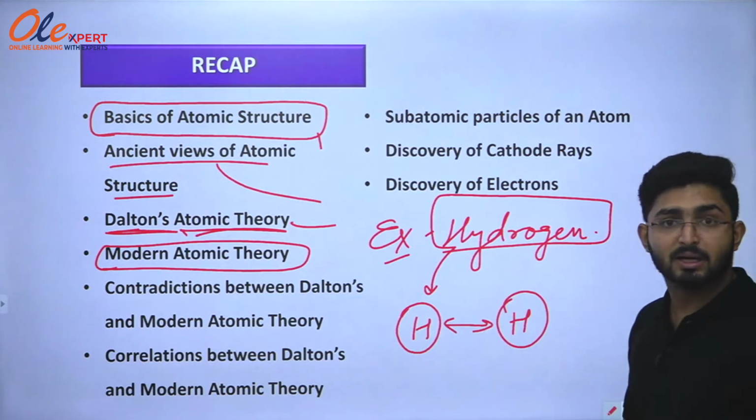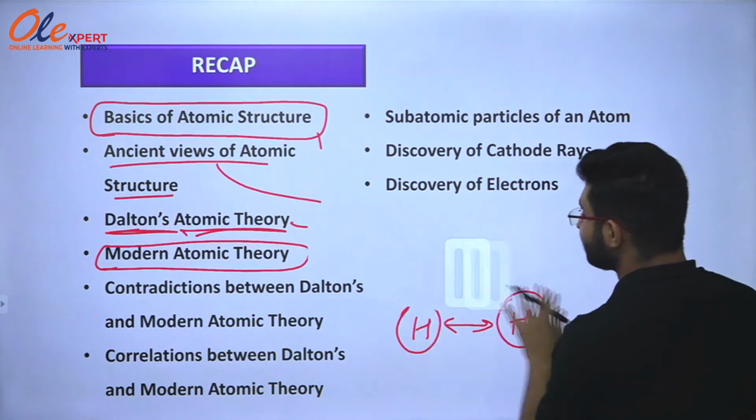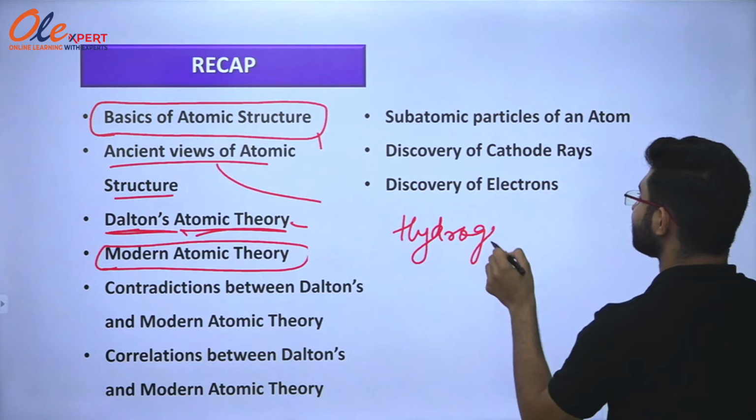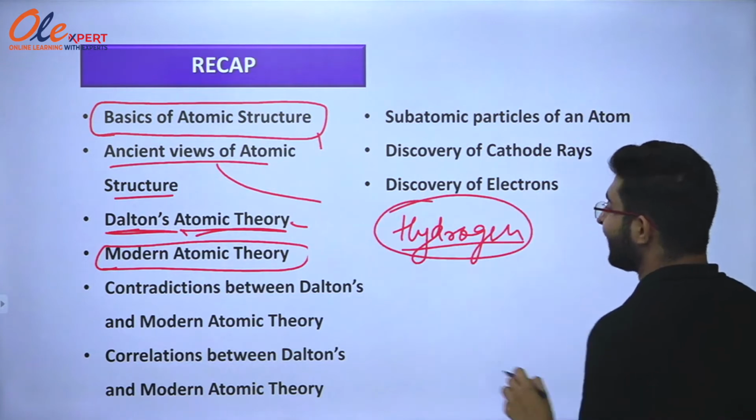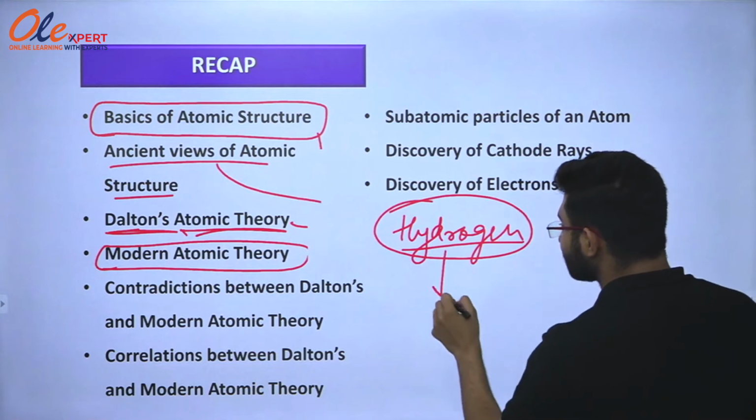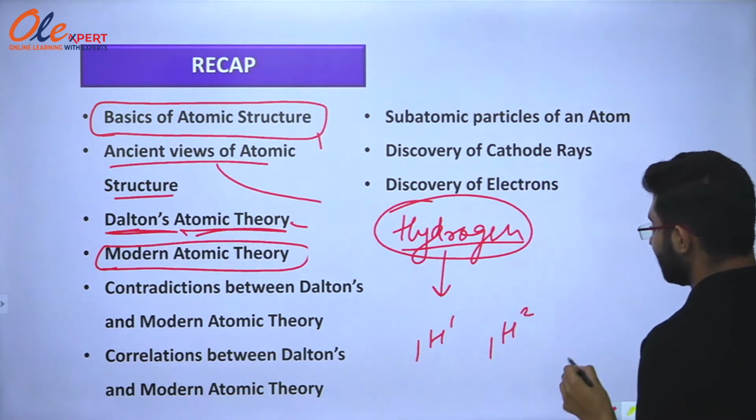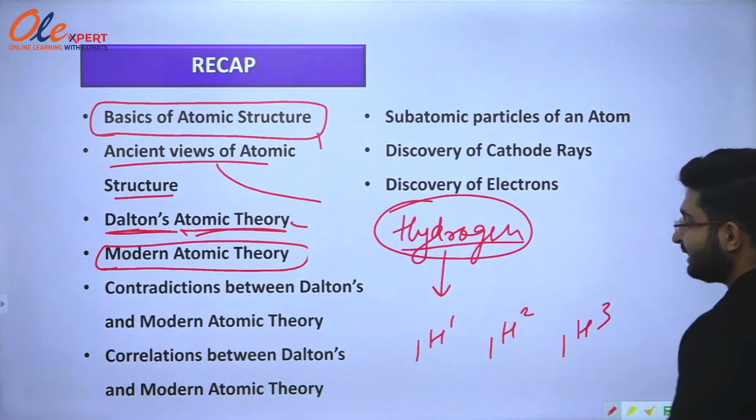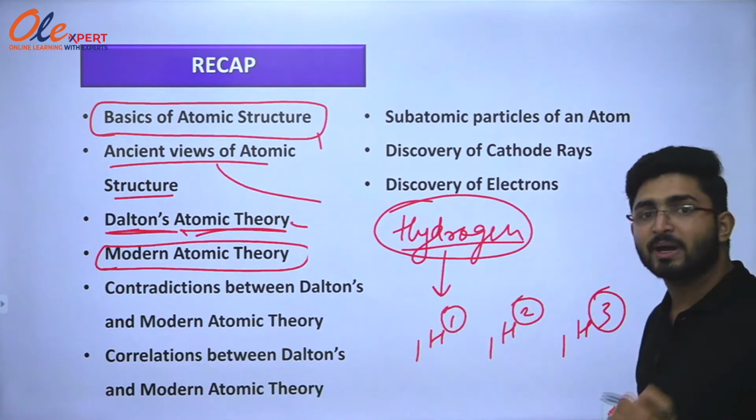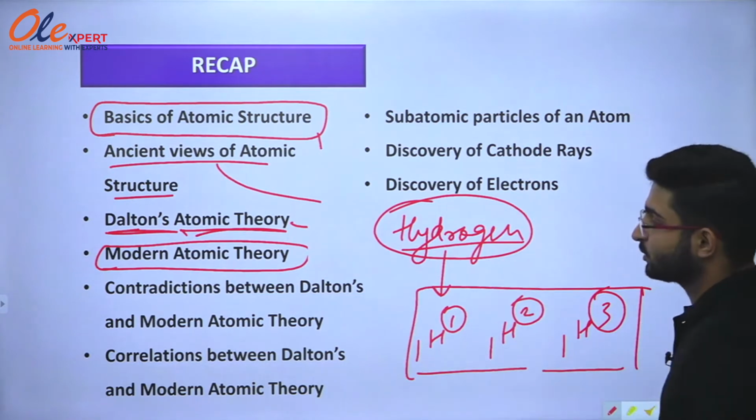These two are identical. But in the modern atomic theory, it was stated that if an element has isotopes, then the isotopes will look different. Hydrogen has 3 isotopes, that is 1H1, 1H2 and 1H3, and you can see that these 3 isotopes have different mass numbers. That's why you can contradict Dalton's second postulate.